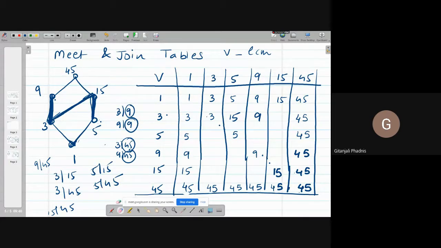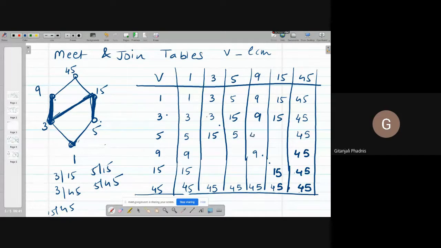Next, 3 and 15. 3 join 15 is 15. 5 and 3, 15. 5 and 9, 45.